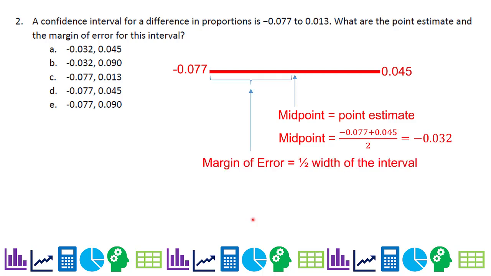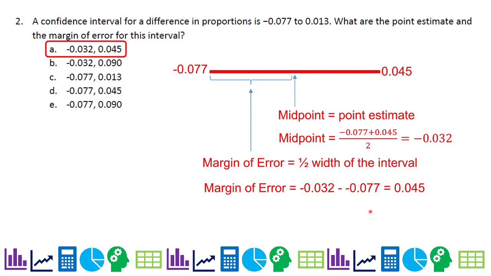Then my margin of error is basically, it's plus or minus, so it's half the width of the interval. It's from either end to the midpoint. So I can take that midpoint estimate, negative 0.032, minus negative 0.077, which gives me 0.045, which is the answer.